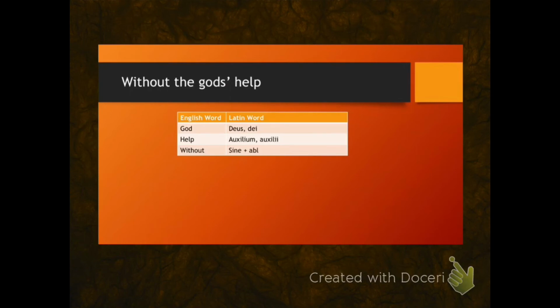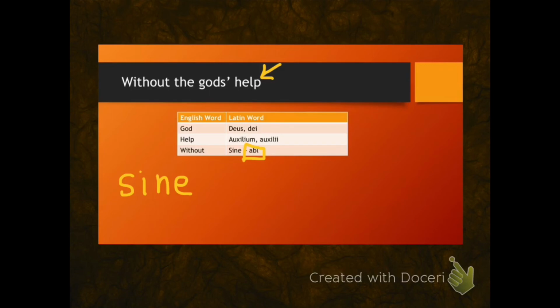Without the gods' help. We start by using the preposition sine, which must be followed by a noun in the ablative case. In our prepositional phrase, the object of the preposition is help.